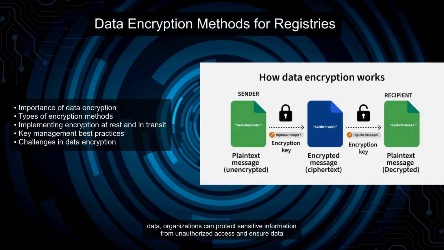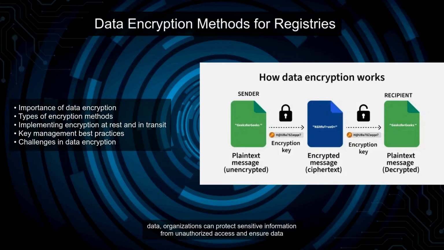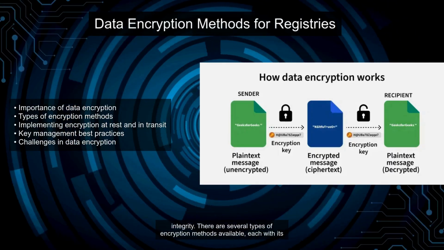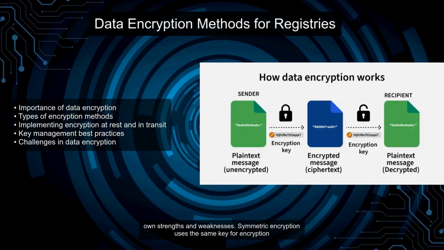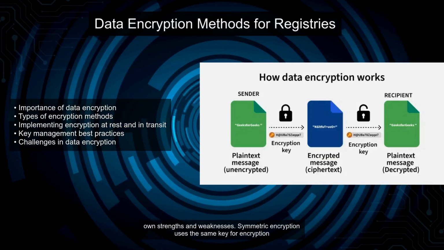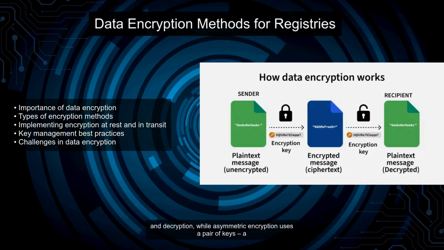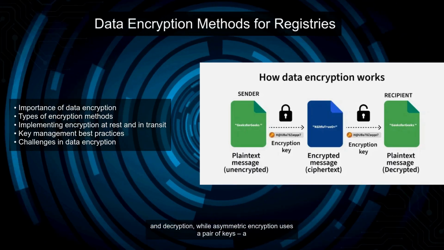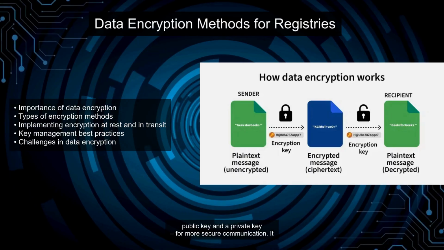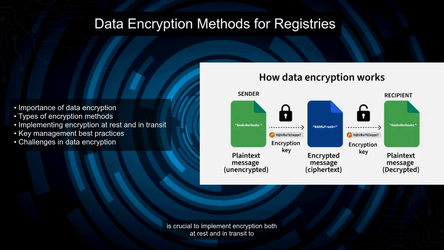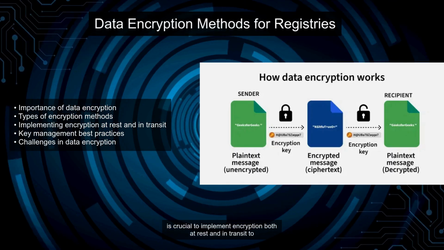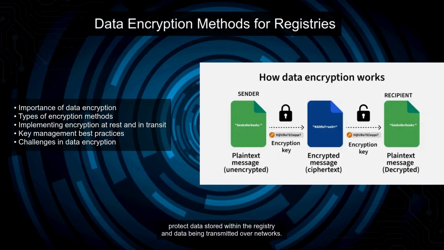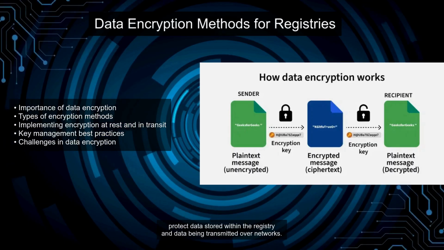By encrypting data, organizations can protect sensitive information from unauthorized access and ensure data integrity. There are several types of encryption methods available, each with its own strengths and weaknesses. Symmetric encryption uses the same key for encryption and decryption, while asymmetric encryption uses a pair of keys, a public key and a private key, for more secure communication. It is crucial to implement encryption both at rest and in transit to protect data stored within the registry and data being transmitted over networks.